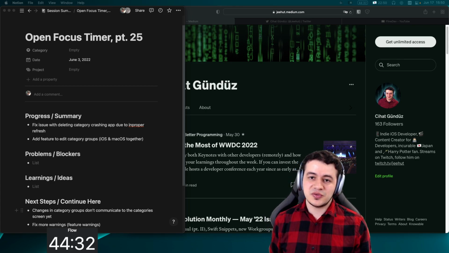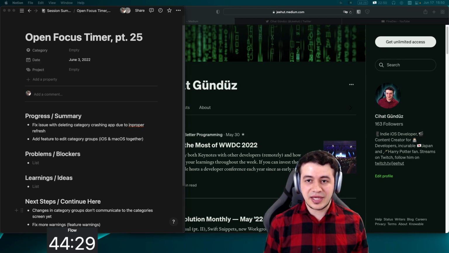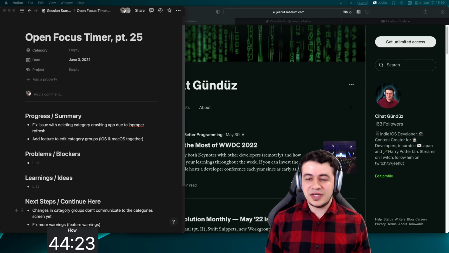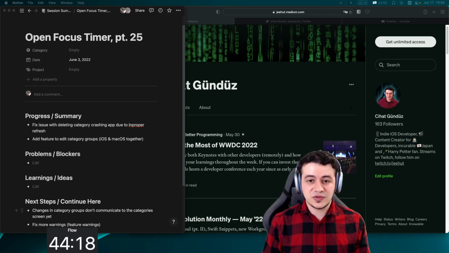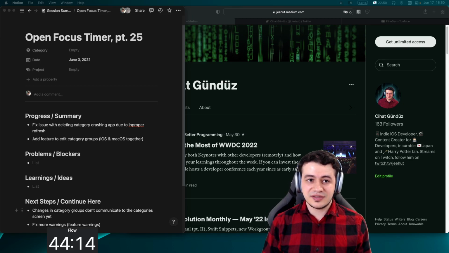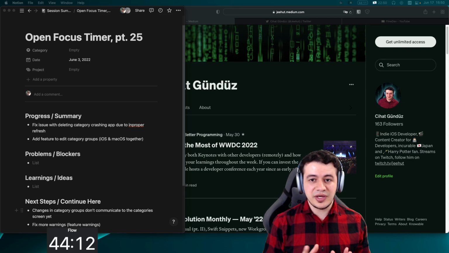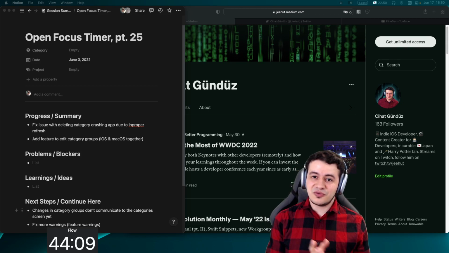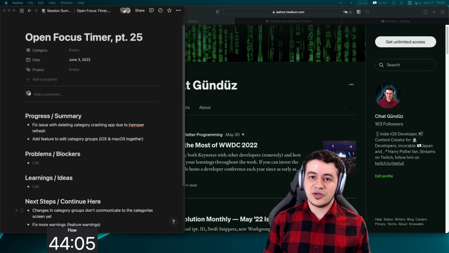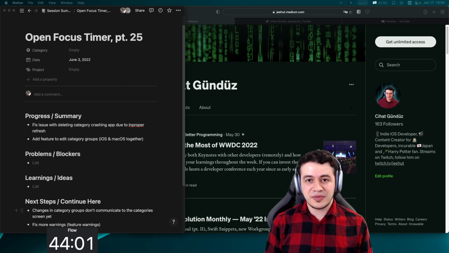But of course, because we have the new Xcode 14 available, we have new APIs available, we have a lot of new SwiftUI views available, a lot of things that are new. And because this app is first open source, and also the app is planned to be released when it's finished, and as I'm just streaming once a week, it's quite probable that it will not be finished before September, so I decided I will be making it iOS 16 and macOS Ventura only, so we can use the latest APIs and just learn from them.